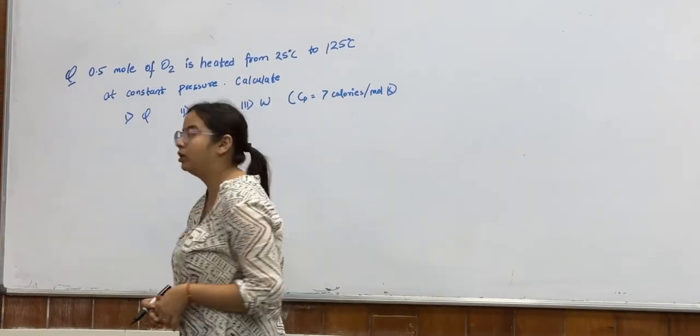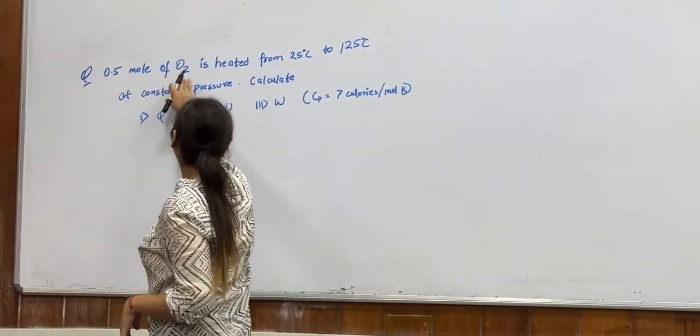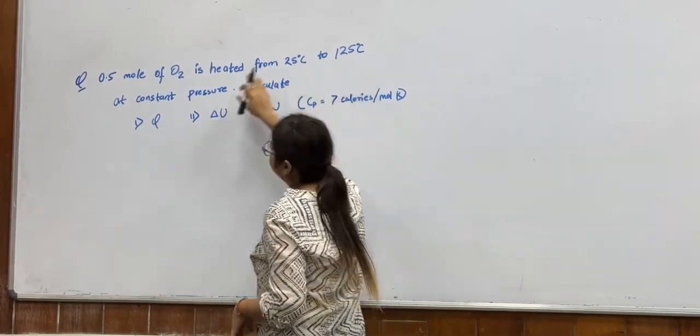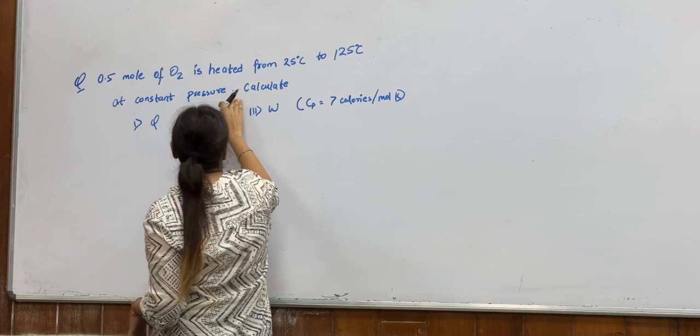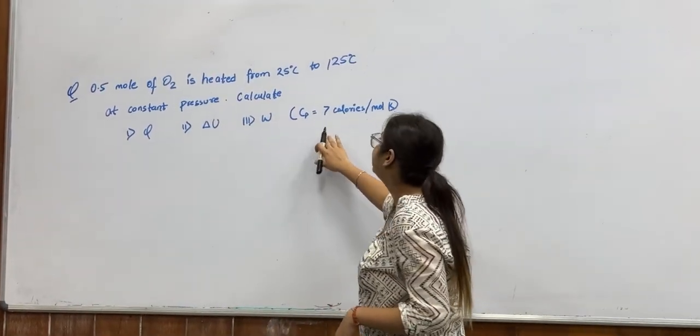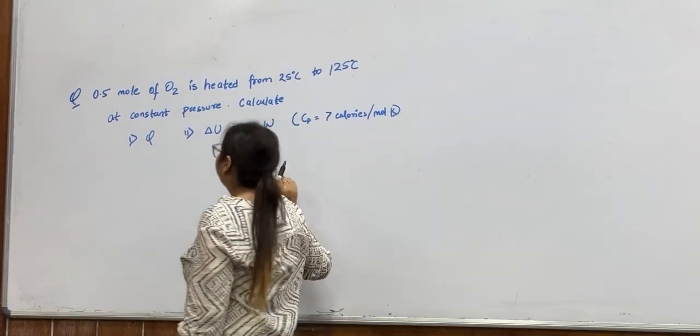Now we'll take one more question, that is 0.5 mole of O2 is heated from 25 degrees Celsius to 125 degrees Celsius at constant pressure. Calculate Q, delta U, W, where Cp is given to be 7 calories per mole Kelvin. Okay.